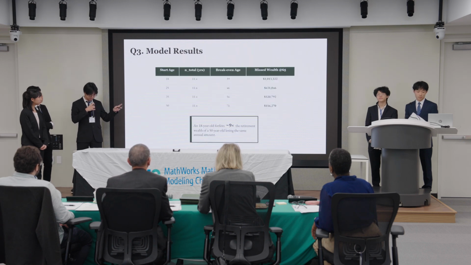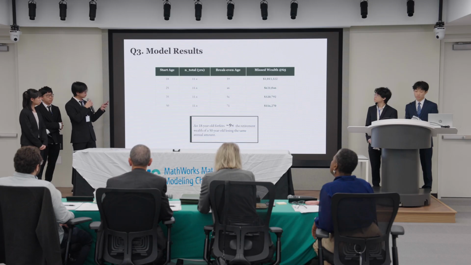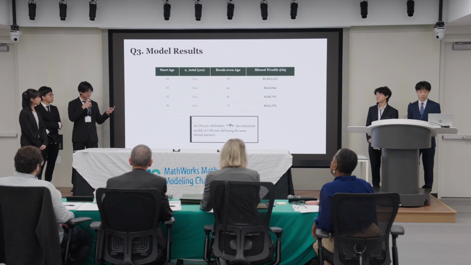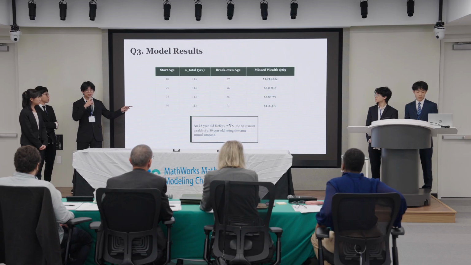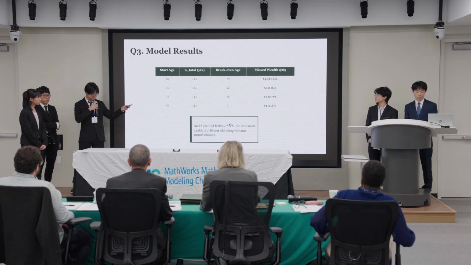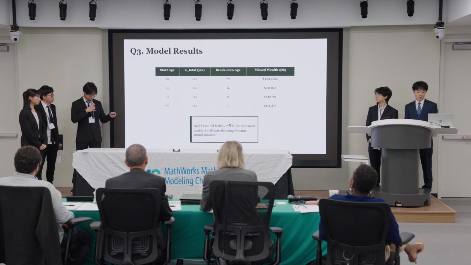Here are the results of metric 2. We hold disposable income, annual loss, and gambling duration constant, and only change the starting age. An 18-year-old who gambles $6,000 a year for 10 years forfeits over $1 million, while a 50-year-old who does the same exact thing only forfeits $116,000. That's almost a 9 times difference for the younger person.